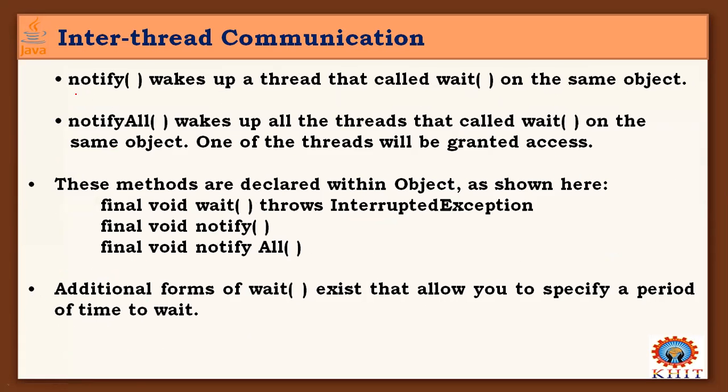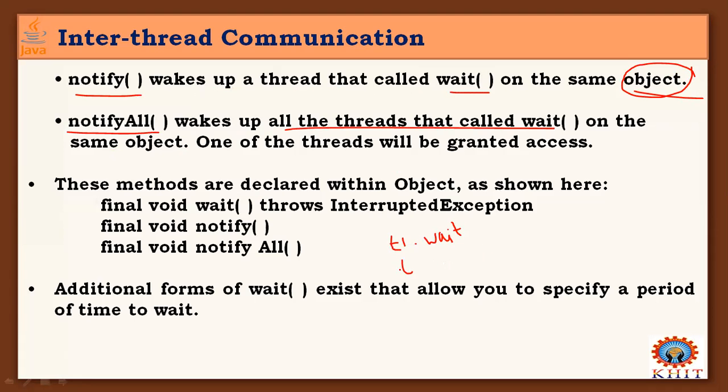The second one is, notify is a method that wakes up a thread that called wait on the same object. That's the point I'm trying to tell you, right? And notify all means it wakes up all the threads that called wait on the same object. Notify is respective to the object's point of view. For example, T1 is a thread that calls wait, right?